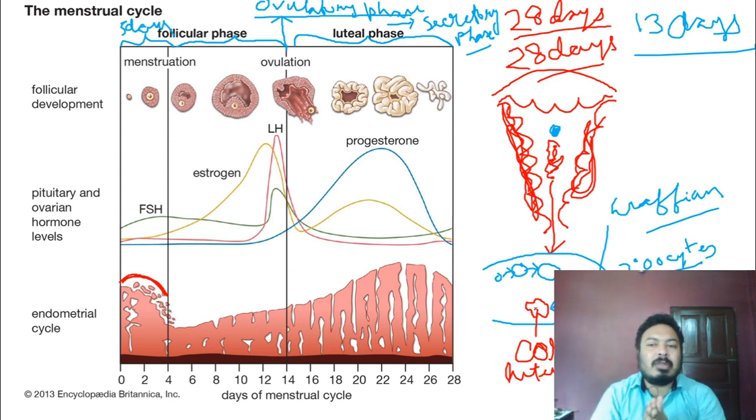And what is the function of progesterone hormone? Just to remember, it maintains the pregnancy. That's why progesterone hormone is also known as the pregnancy hormone. So this is released from the corpus luteum. Okay, so what is the function of this progesterone hormone?